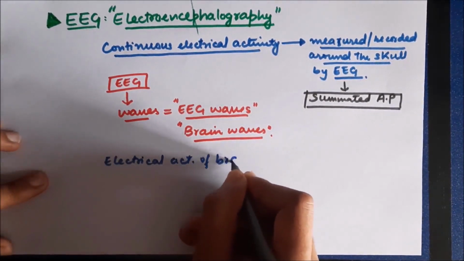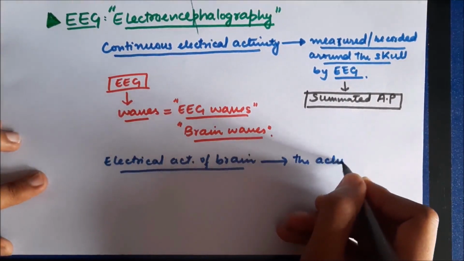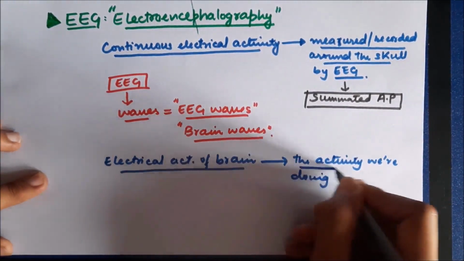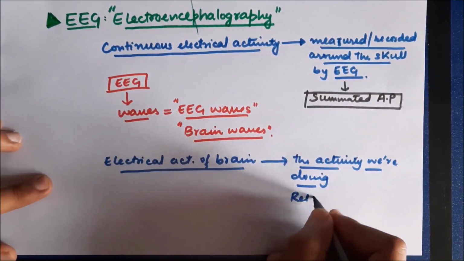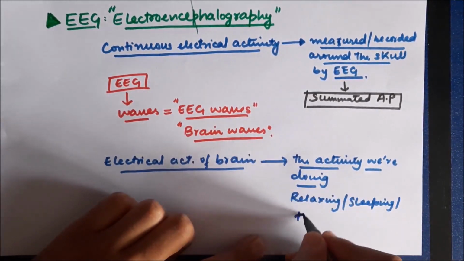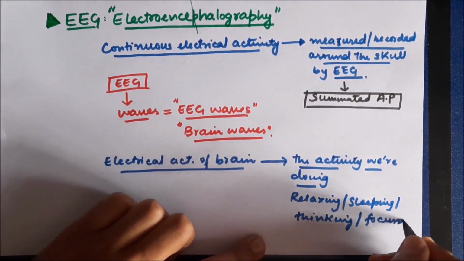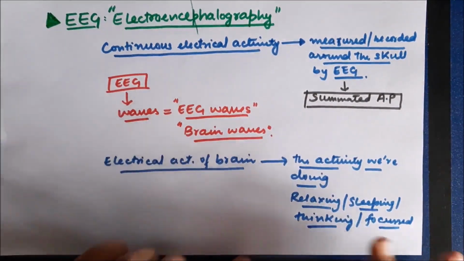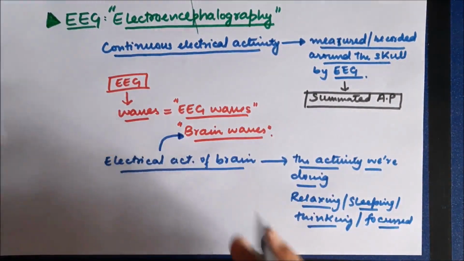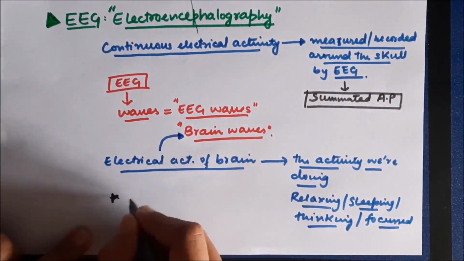The electrical activity of the brain, as I already told you, is not constant all the time. The activity depends on the type of activity we are doing. For example, we can be relaxing, so the EEG will show a different pattern. While sleeping, it is going to show a different pattern. If we are thinking or attentive towards something, or if we develop a focused attention, for example during an exam, the patterns of waves in EEG in this case are going to be different. So brain waves are going to change depending on the activity that we are doing.